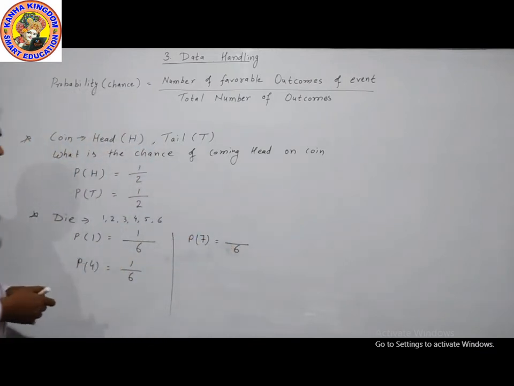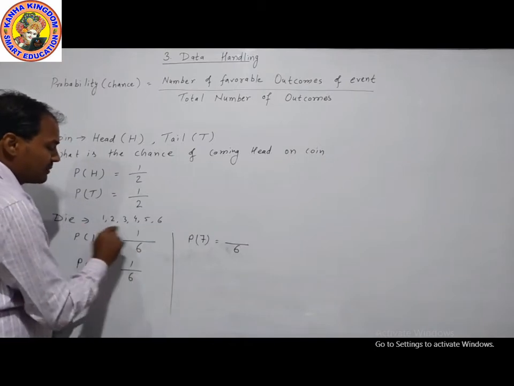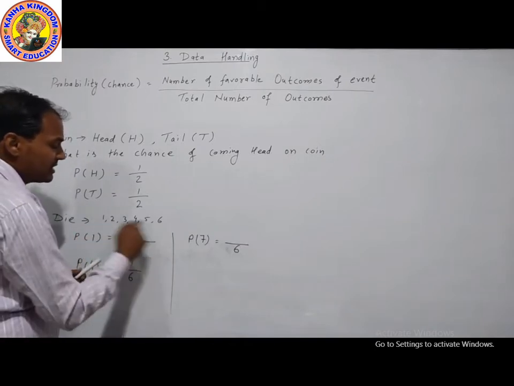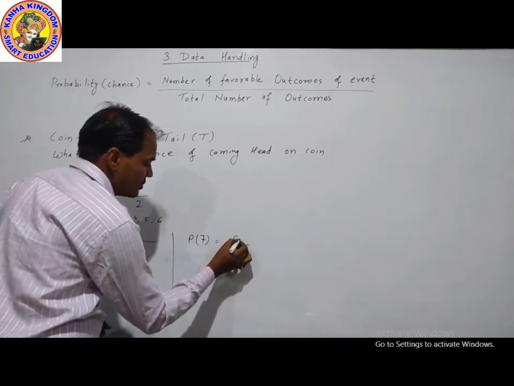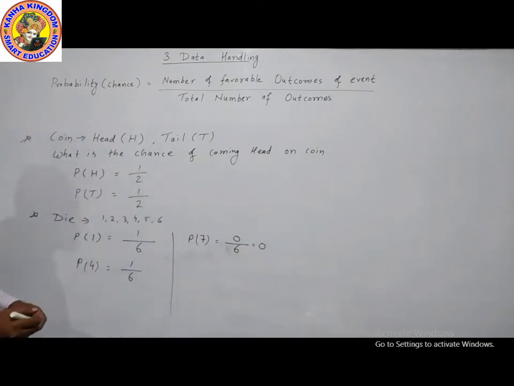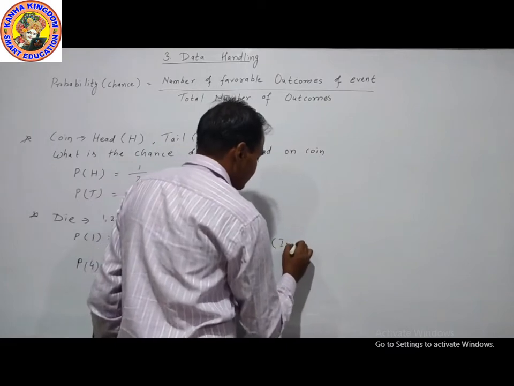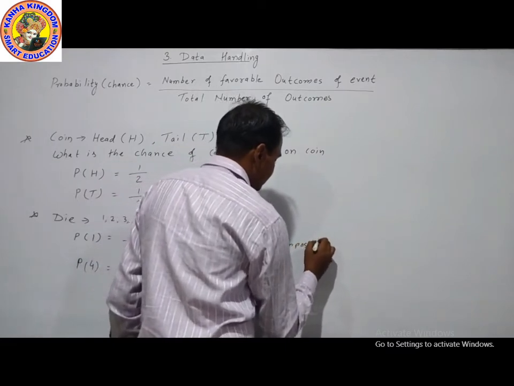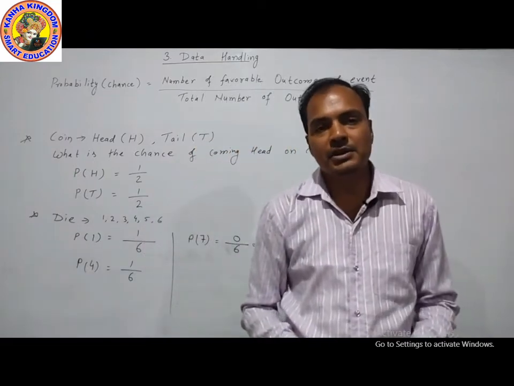Now I am checking the probability for coming 7. Total outcomes are 6. What is the chance of coming 7? Favorable outcome about 7, there is no 7. No 7 means the number of outcomes is 0. So chance is 0. This is called an impossible event.